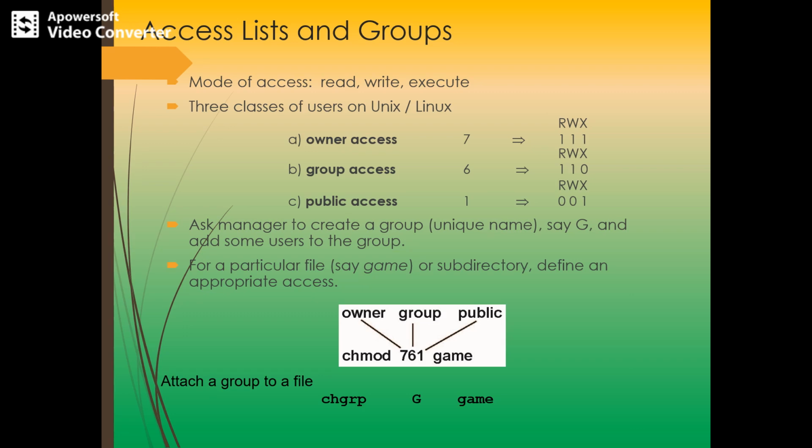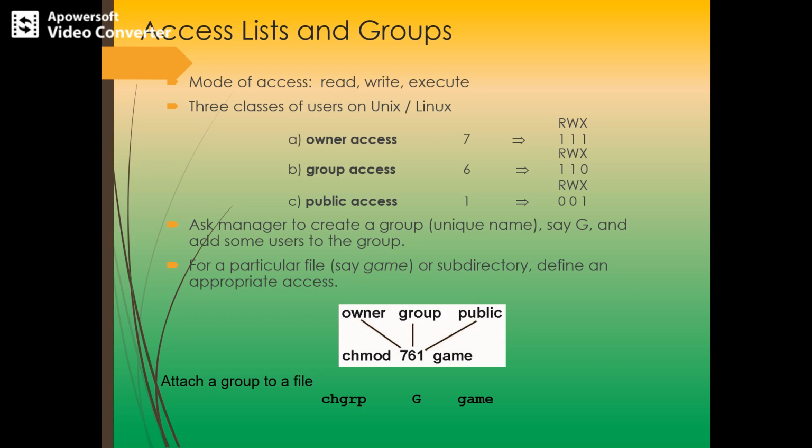For example, there are three classes here, right? We have got owner, group, and public. The owner is the one who has created the file and who has complete access to the file, in terms of read, write, and execute. So it is given as RWX. If it is 111, it says that the owner has the ability to read, write, and execute.